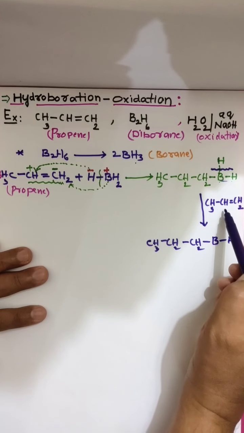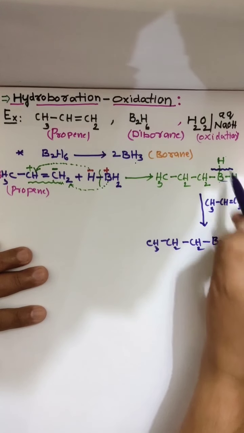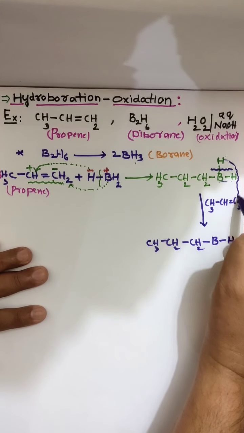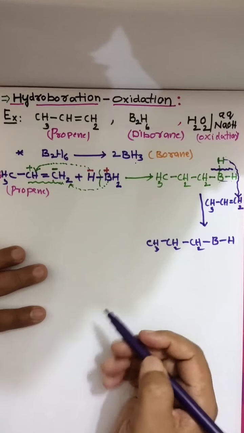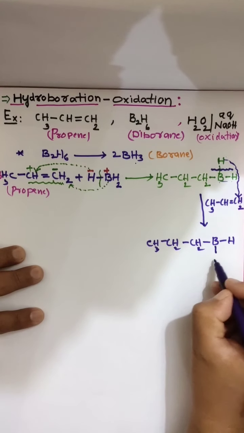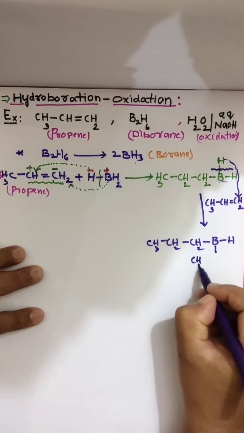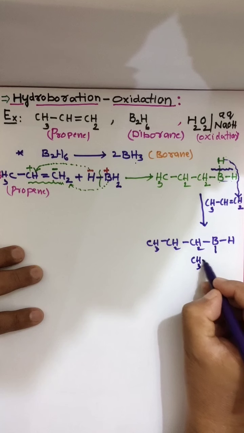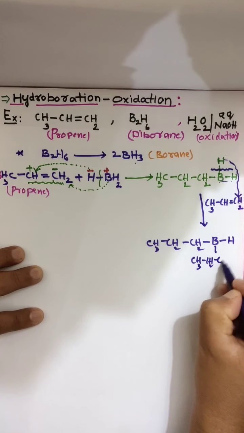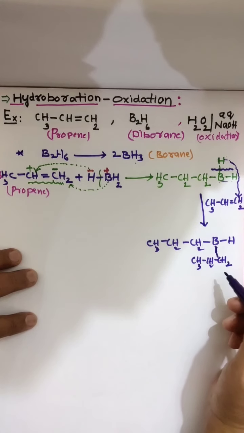This hydrogen is displaced by this propene, and this hydrogen will attack here. Then here we are getting one more group, CH3CH2CH2.